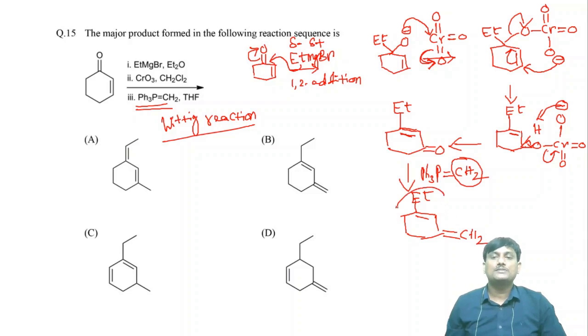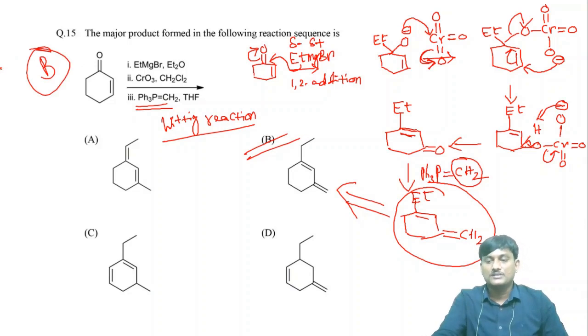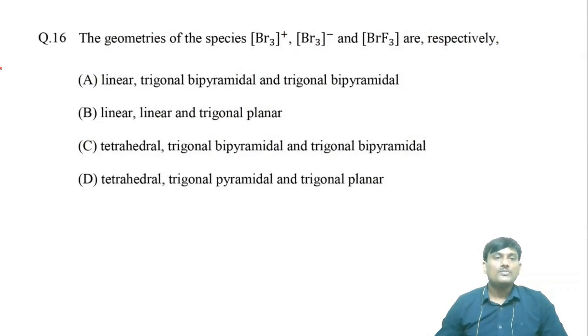So what is the option? Okay, this is the structure. It can be represented as B. So which one is the correct option? B is the correct option. The geometry is different, and the shape of the molecule is different.